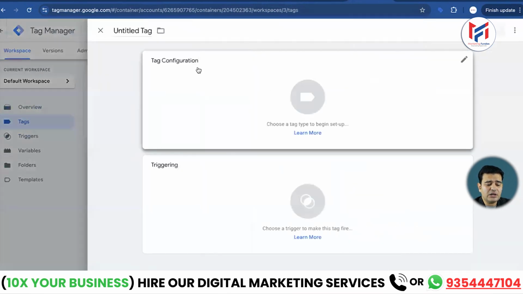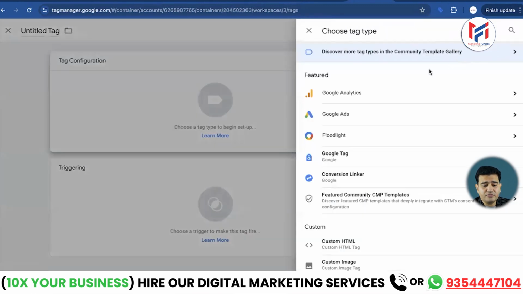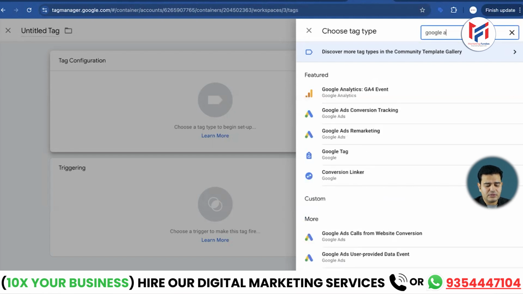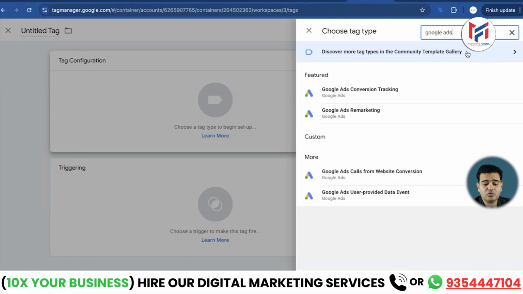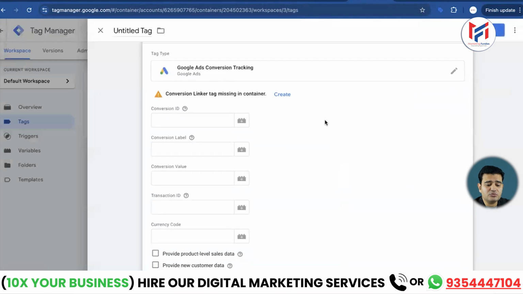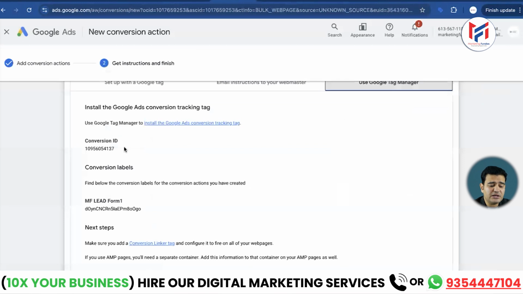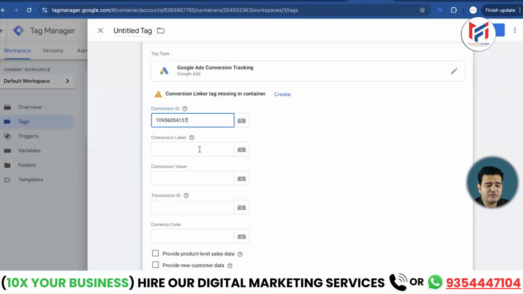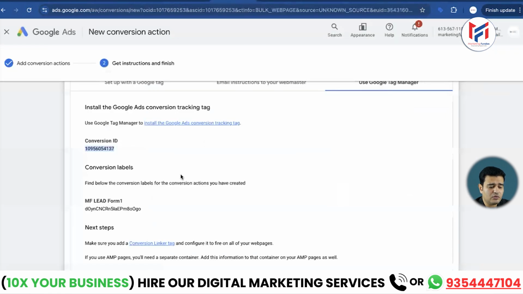When we create a new tag, on the tag configuration we will click here on choose configuration. Here we will search for Google Ads, which has come up on its own, this Google Ads conversion tracking. We need this only. We will select Google Ads conversion tracking. Now what did we get? We got the conversion ID, obviously. So now we go to the conversion ID that we just got, copy it, and then go here and paste it. The conversion label is also there, so that is also available.